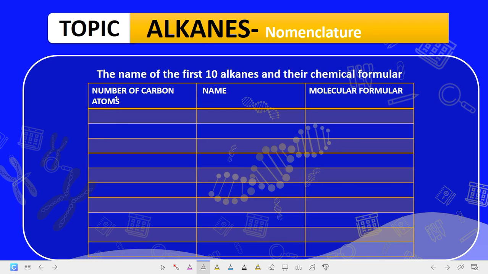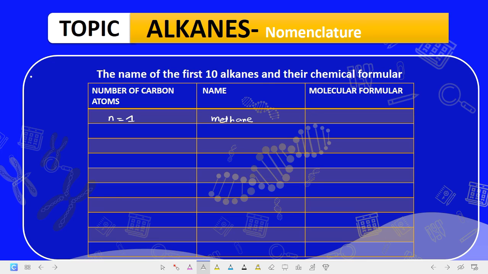Let's look at the names of the first 10 alkanes and their chemical formulas. If the number of carbon n is equal to 1, the name is methane.